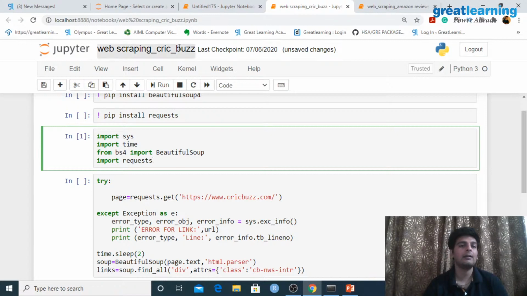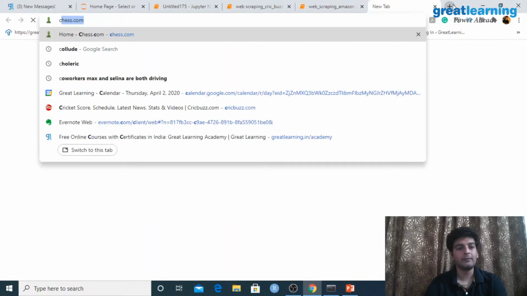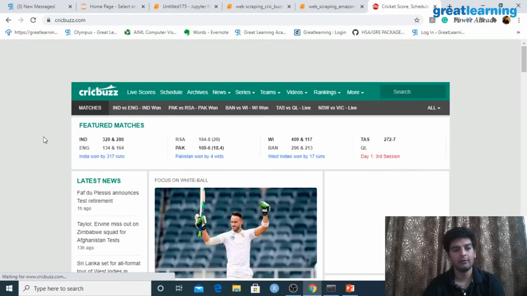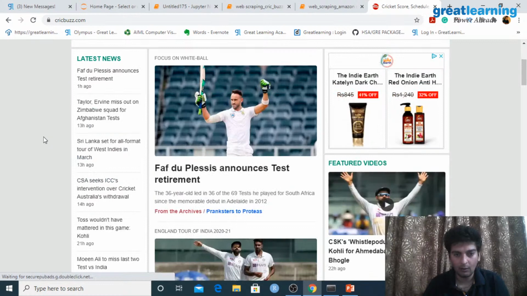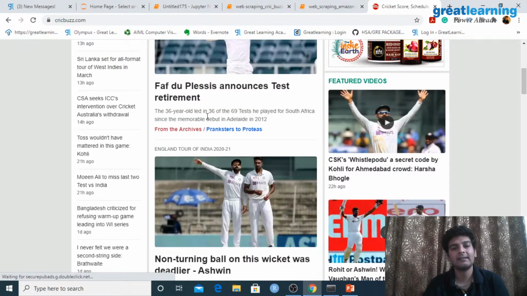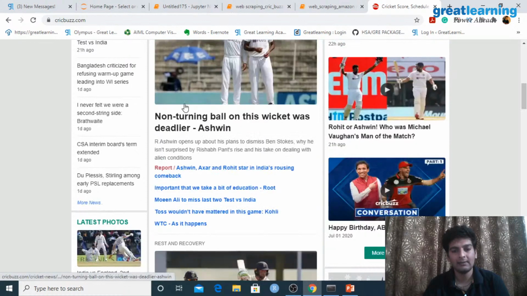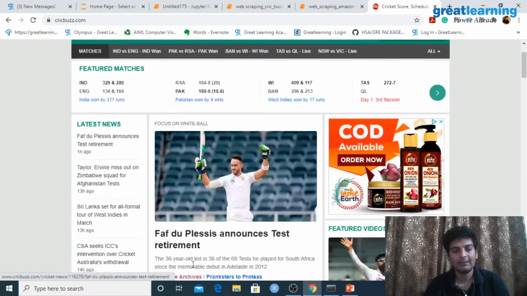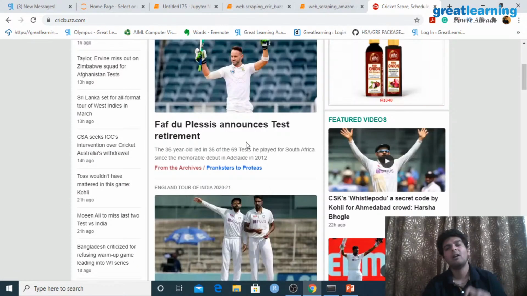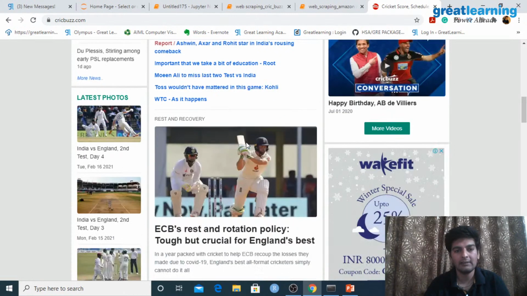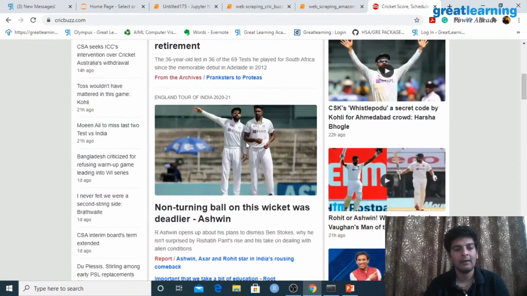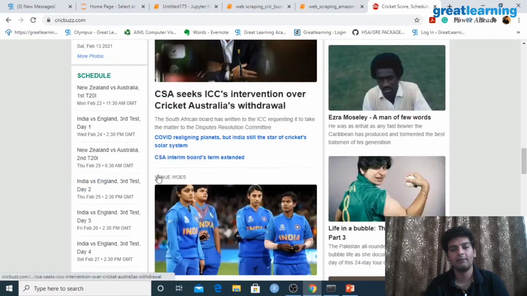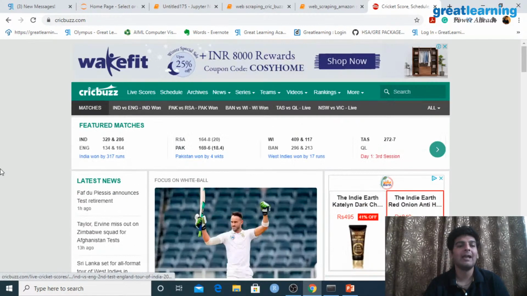Now, as you see in the title, I'll be scraping some data from the Cricbuzz website. So let me just open up Cricbuzz over here, and this is the website which you see. Now what I'd want to do is extract these one-liners. So you see all of these small articles over here and the heading over here. Below each of these headings, you see that I have these two-liners, or a brief introduction to all of these news items over here. And I'd want to extract all of these two-liners or three-liners from this. So let's see how we can actually do that.